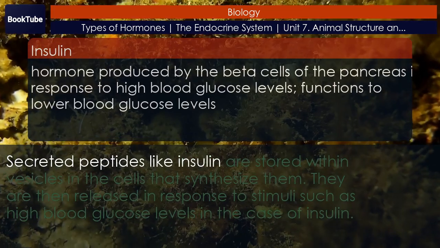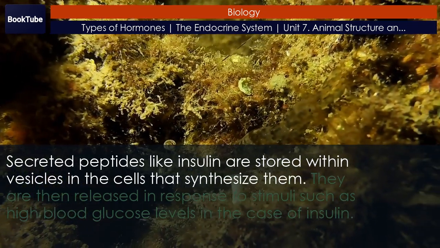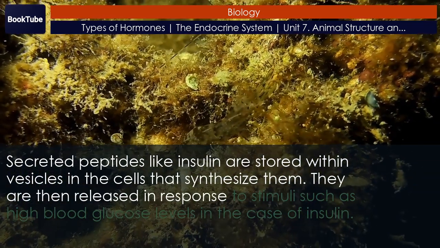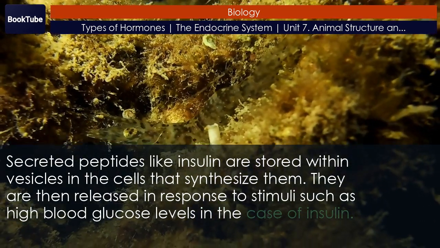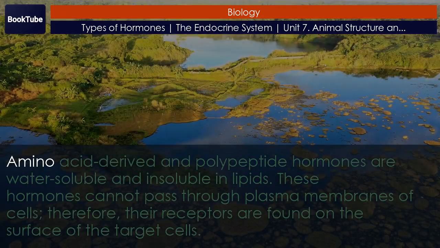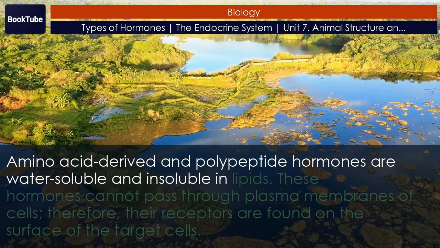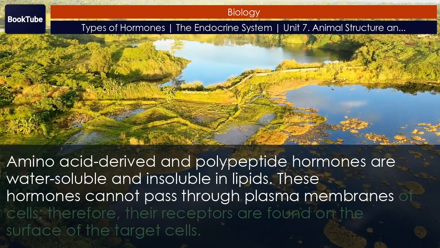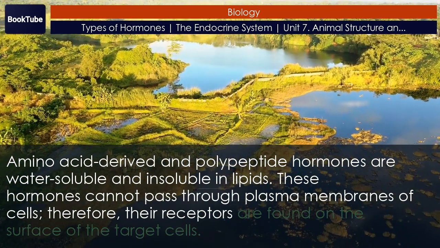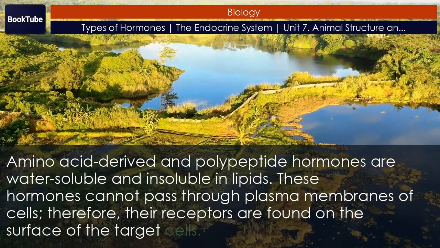Secreted peptides like insulin are stored within vesicles in the cells that synthesize them. They are then released in response to stimuli such as high blood glucose levels in the case of insulin. Amino acid-derived and polypeptide hormones are water-soluble and insoluble in lipids. These hormones cannot pass through plasma membranes of cells. Therefore, their receptors are found on the surface of the target cells.